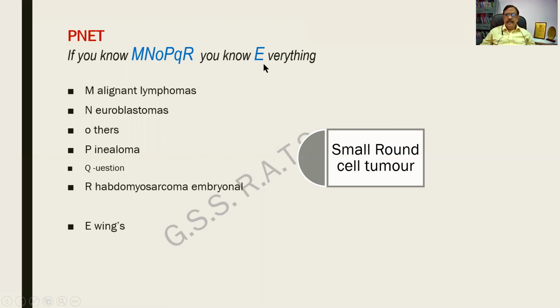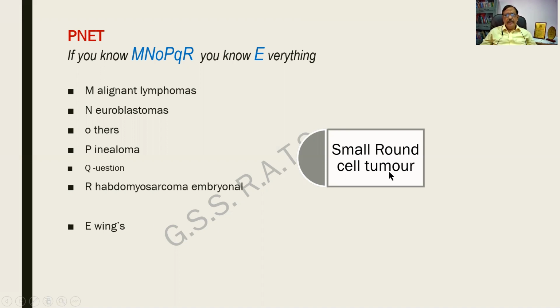Let us see what the tumors are. M for malignant lymphomas, N for neuroblastomas, P for pinealoma, R for rhabdomyosarcoma embryonal type, and E for Ewing's. And all these together form a group of tumors called small round cell tumor.